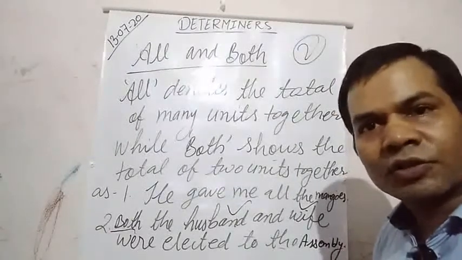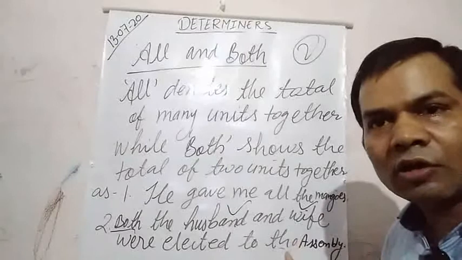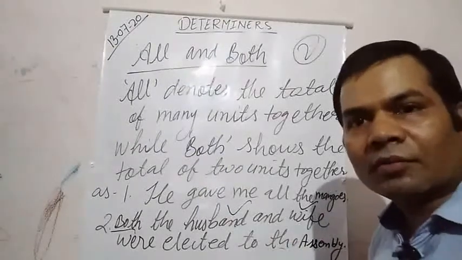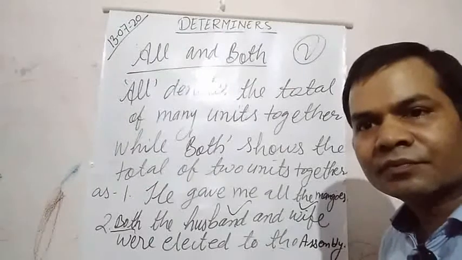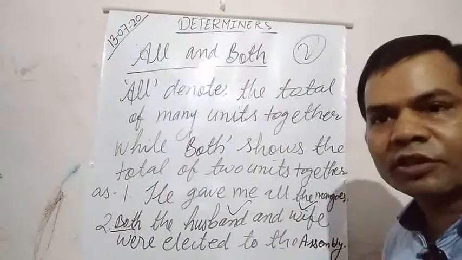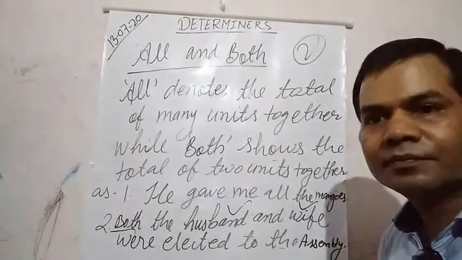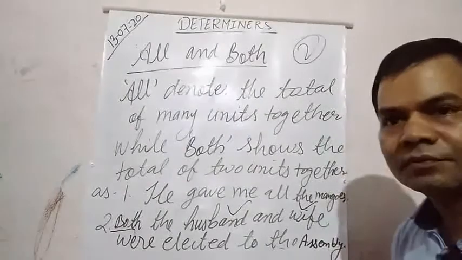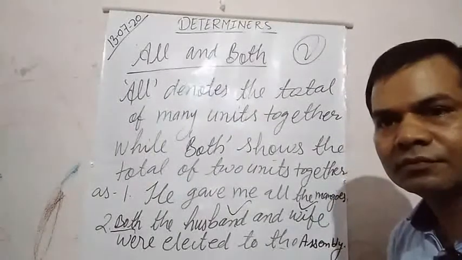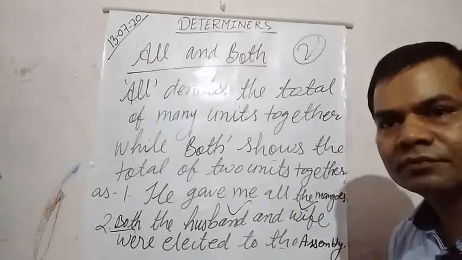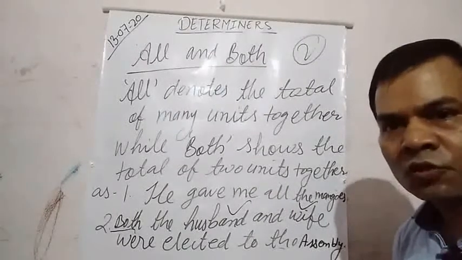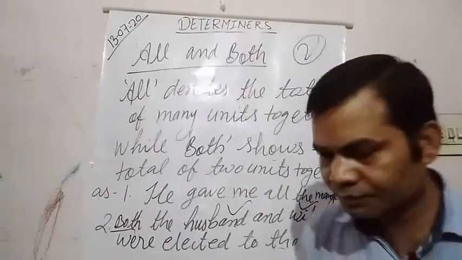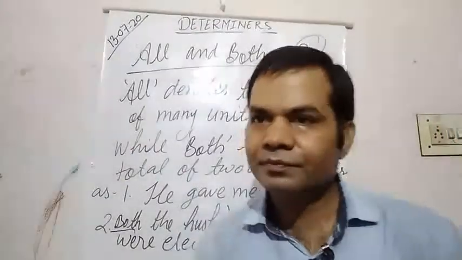Okay, so they are same. And all means all numbers, all units, the total units. Got it? So note them down, please. So I hope you have noted them down. Let me rub them.